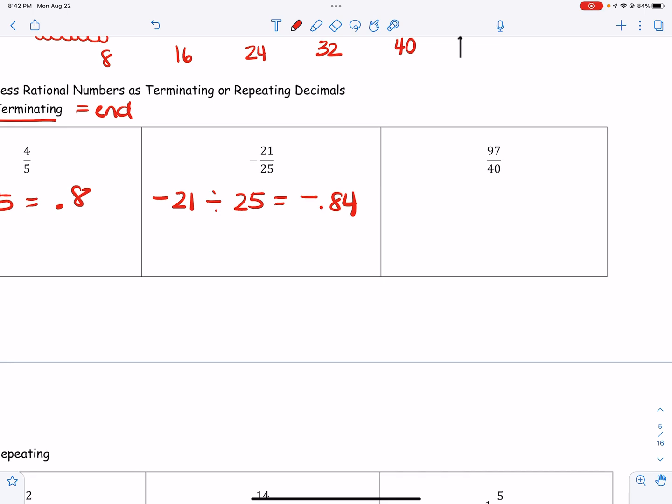Okay, now in this last example, we have a top-heavy fraction, which means that I'm going to have a number in front of the decimal point. So when I take 97 and divide it by 40, I will get 2.425. Now, unless they ask you to round it, you are just to put all of the decimal points there, okay? We'll talk about rounding because that does come up to be an issue for some students, and we'll talk about that when we get a little further into this section.